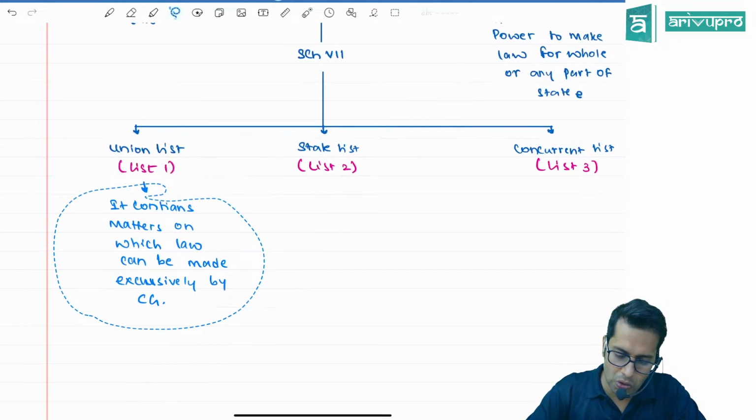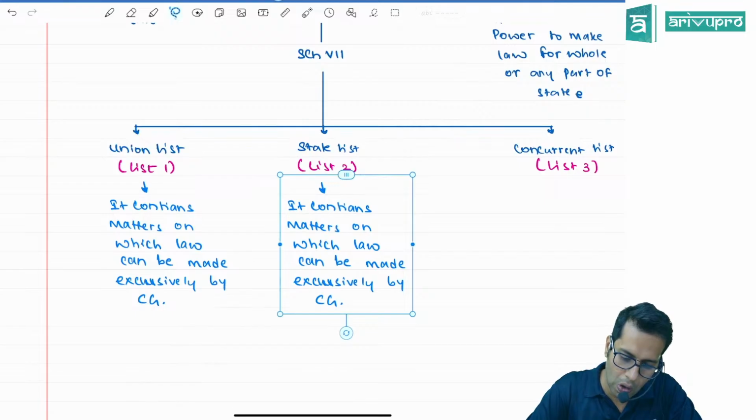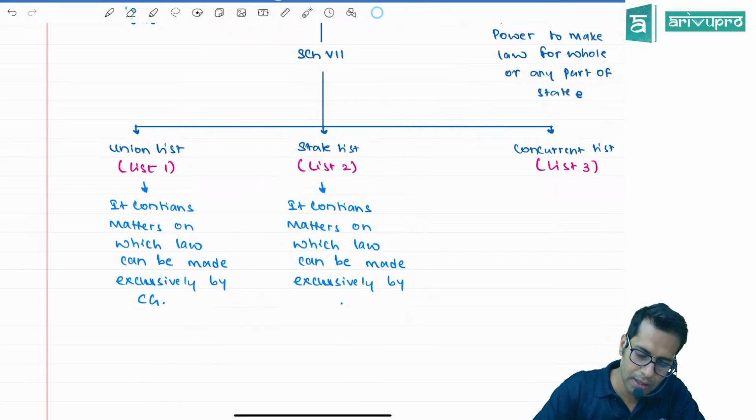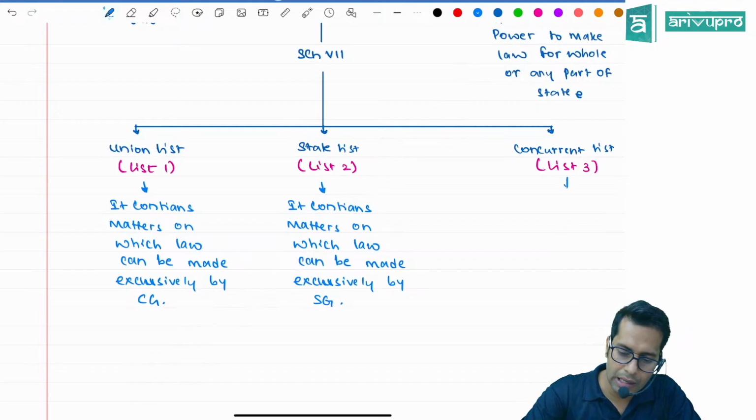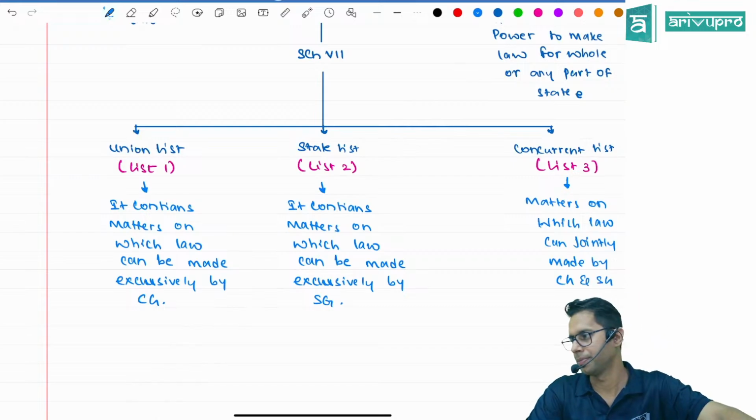Similarly, the state list also has matters with respect to which law can be made exclusively by the state government. The concurrent list has matters on which law can be jointly made by the central government and the state government.